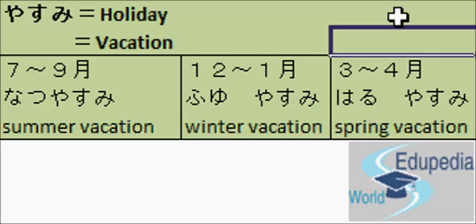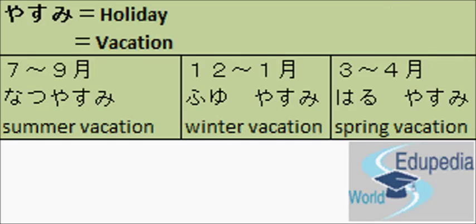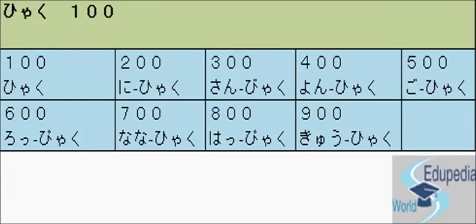Summer vacation is called Natsu Yasumi. Winter vacation is called Fuyu Yasumi. Spring vacation is called Haru Yasumi. So the next part of Hatten is learning the 100 series. Hyaku means 100. So 200 means ni hyaku.